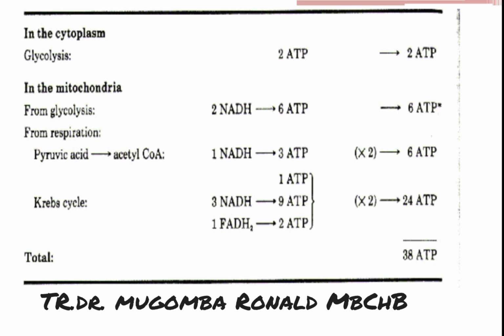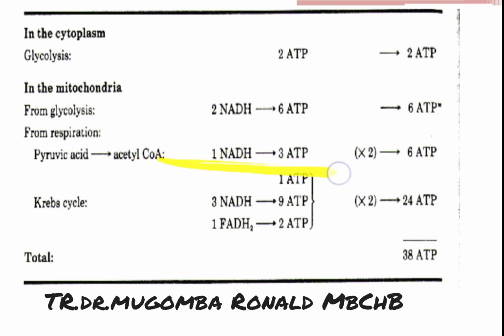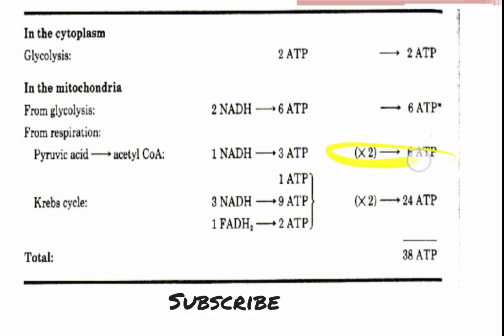And then when you look at the aerobic respiration that takes place, now we have even the transition state produced. This transition state here produced 2 NAD, and each of them, remember, is 3. That gives us 6 ATP molecules. When you look at the Krebs cycle, it formed 3 NAD, but remember we had times 2, so that gives us 6 reduced NAD, and that gives us a total of 24 ATP molecules.